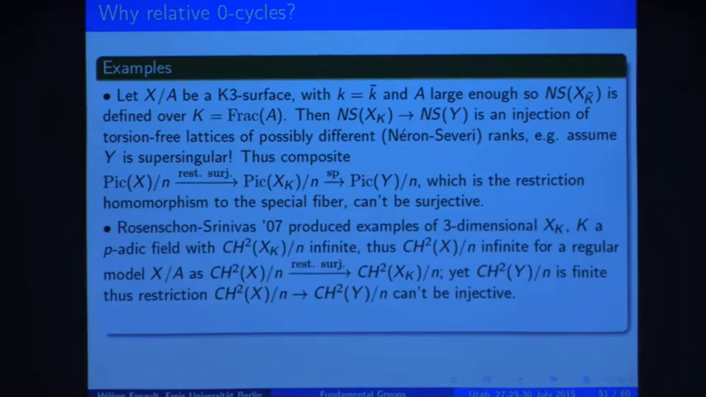Now another example, which is due to Rosenschon and Srinivas. They produce examples of three-dimensional smooth projective varieties over a p-adic field, here capital K, with the property that the Chow group of codimension 2 cycles, that means 1-cycles, here is infinite modulo n. So because this one is infinite, and as we already argued earlier on, the restriction homomorphism here is surjective